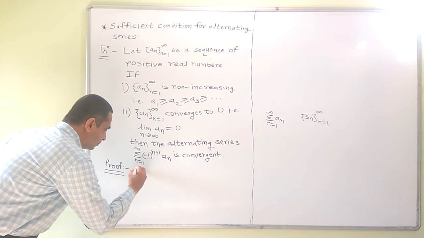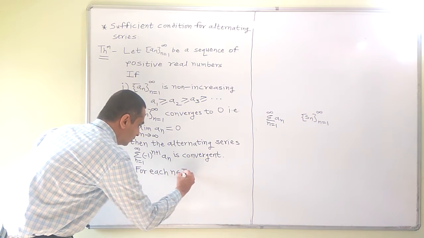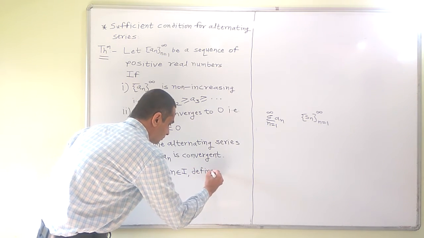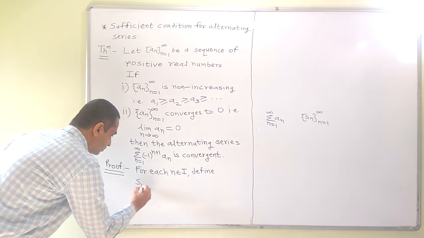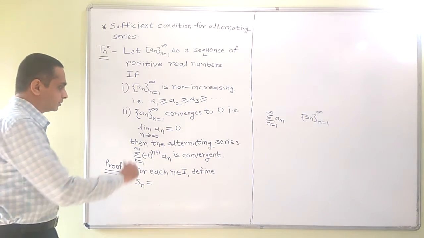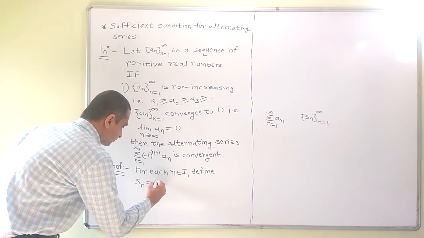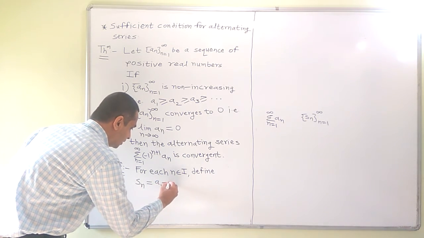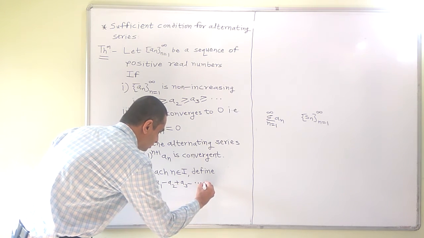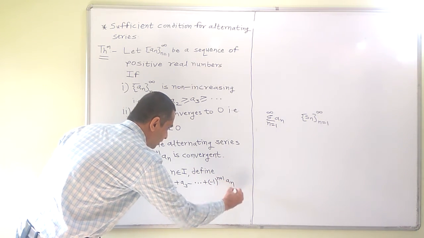So for each n belongs to I, define Sn is equal to the sequence of partial sums of this series, that is a1 minus a2 plus a3 minus and so on, plus the last term will be minus 1 raised to n plus 1 an.